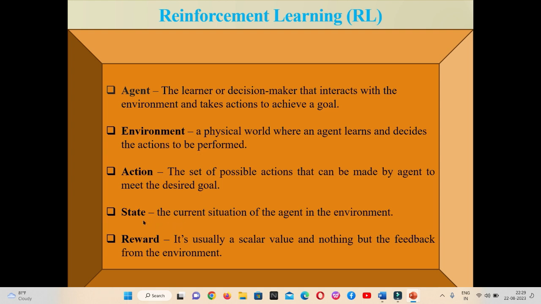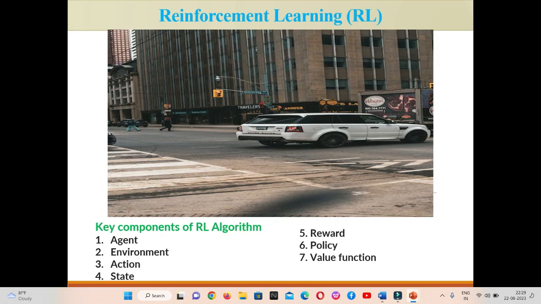So next is the state. State is the current situation of the agent in the environment. So in the previous PPT, we can see the current position of this car is known as state. So state is the current position. So based on the policy, the agent decides what action the agent should take.